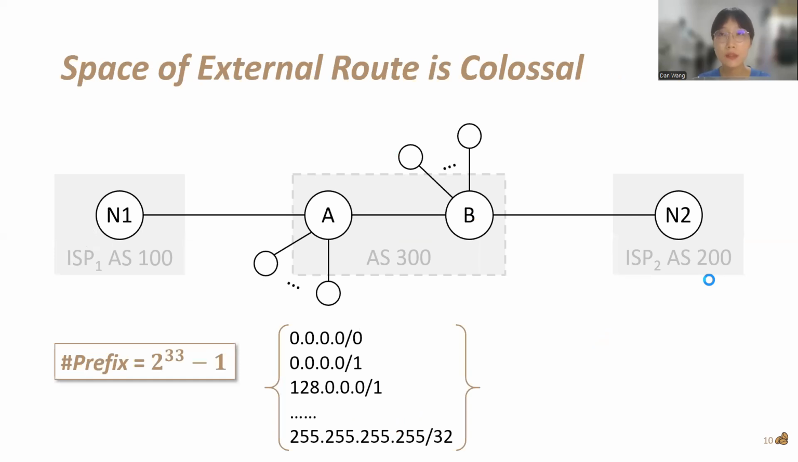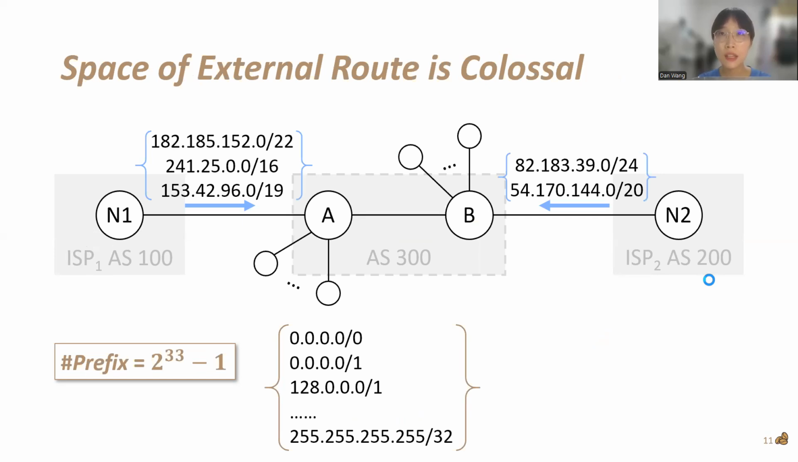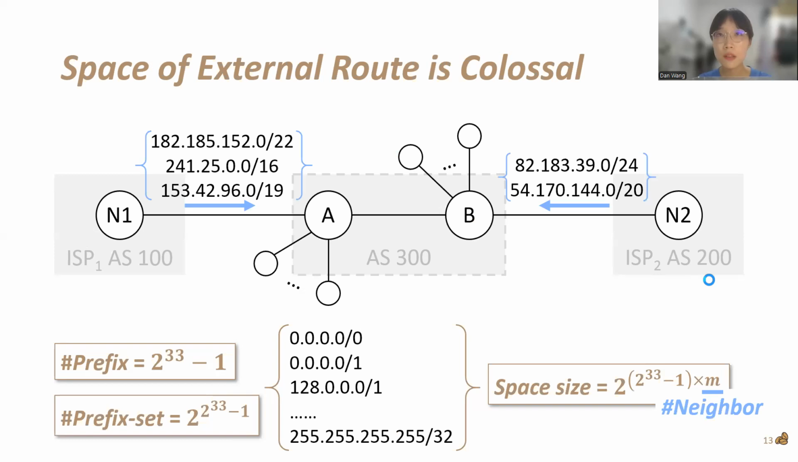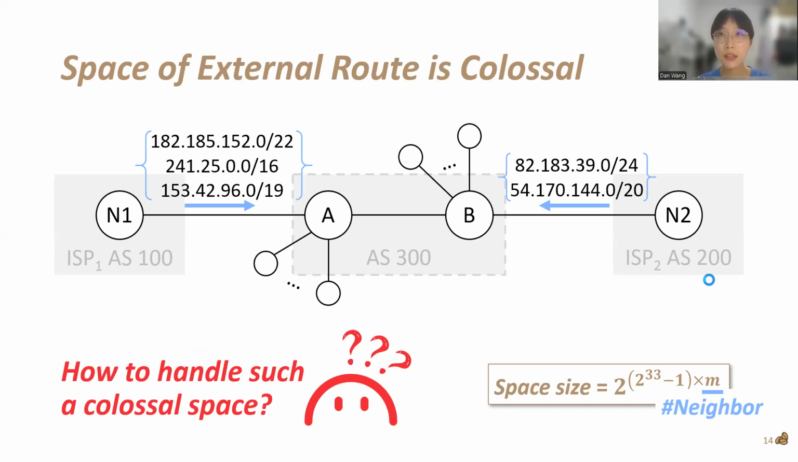But reasoning about external routes is challenging, since the space of external routes is colossal. For IPv4, we have 2^33 minus 1 prefixes. And theoretically, each external neighbor can announce an arbitrary set of prefixes. There are 2^(2^33 minus 1) prefix sets. For the whole space, suppose we have m external neighbors, then we have to multiply the number of prefix sets m times. So how to handle such a colossal space?